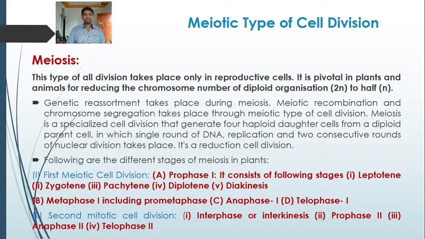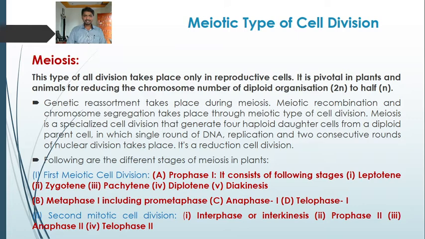Following are the different stages of meiosis in plants. For the sake of understanding and convenience, meiosis has been divided into 2 broad stages. Meiosis is a continuous process of cell division, but for our understanding, we divide meiosis into 2 broad stages, meiosis first and meiosis second. It is the first meiotic cell division and the second meiotic cell division. This meiosis first is again divided into substages.